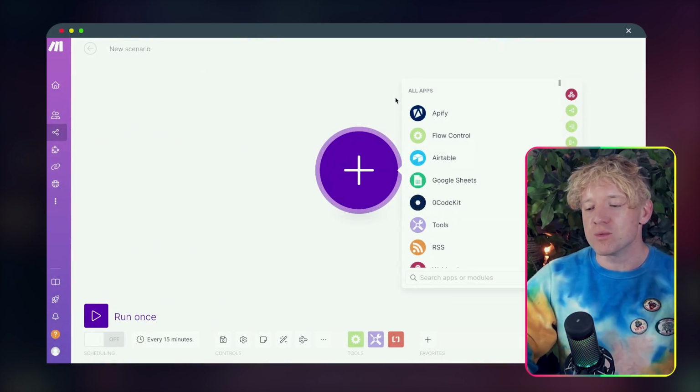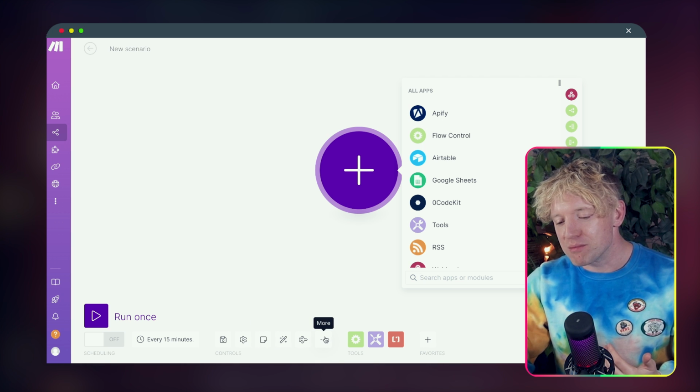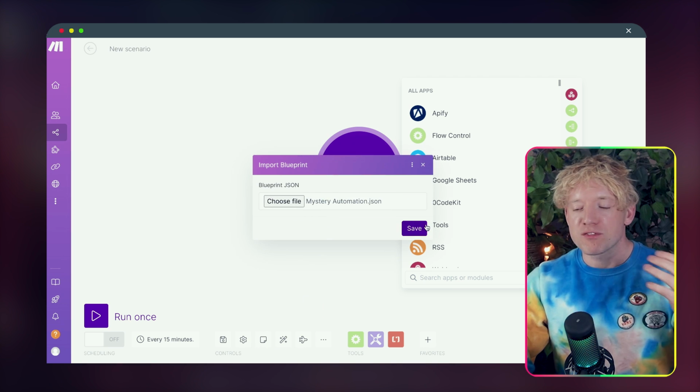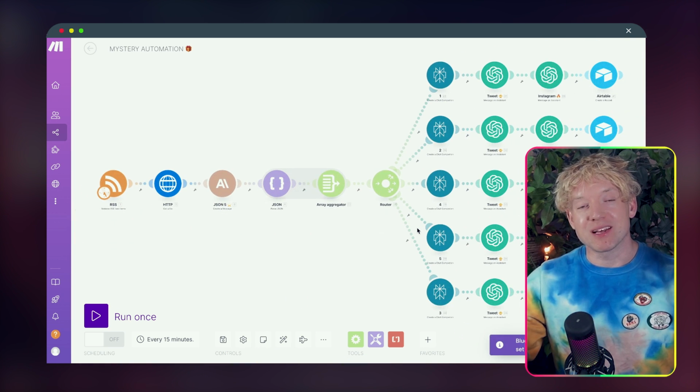So essentially, all you ever do when you build an automation is you come here, you come down to more, import blueprint, and then when you've selected the file, you click save, and the automation populates automatically.